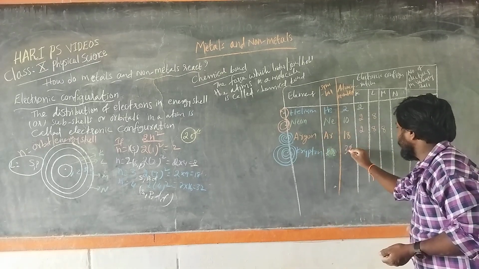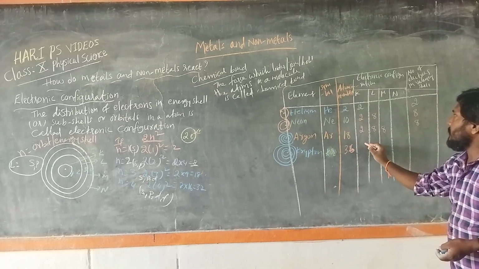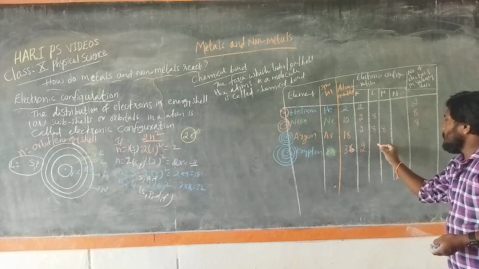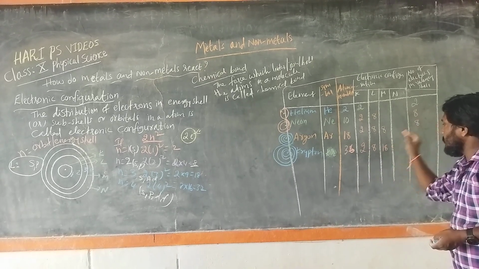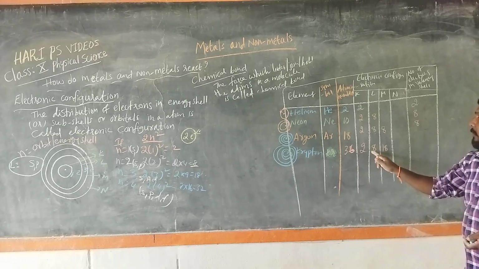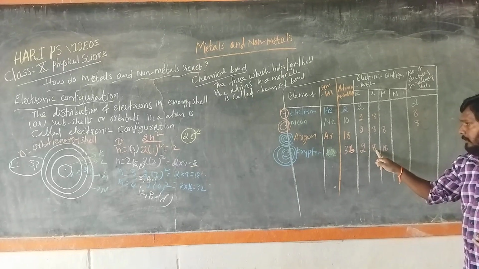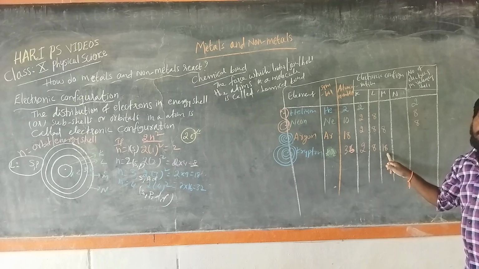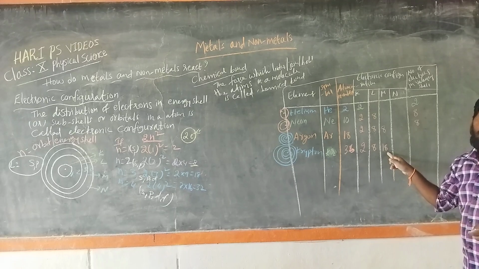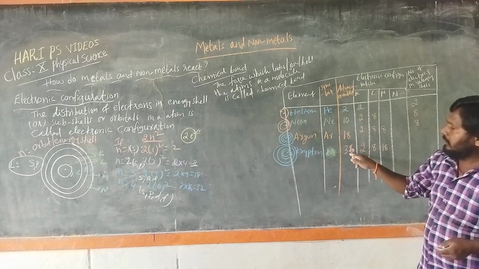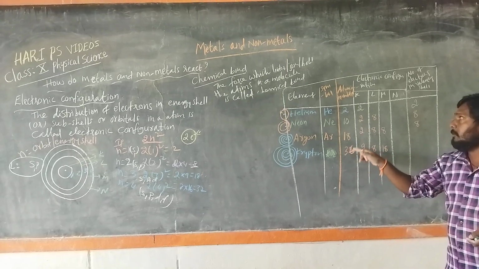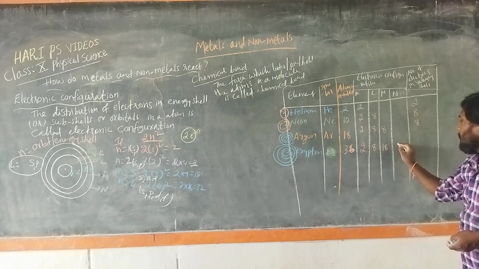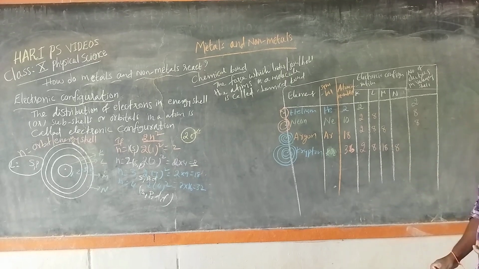Atomic number 36. First orbit as usual 2, second orbit as usual 8, then third orbit 18. 2 plus 8 is 10, 10 plus 18 is 28. Among the 36 electrons, 28 are distributed in K, L, M, N. The remaining 8 are distributed in the outermost shell. So 8 electrons.